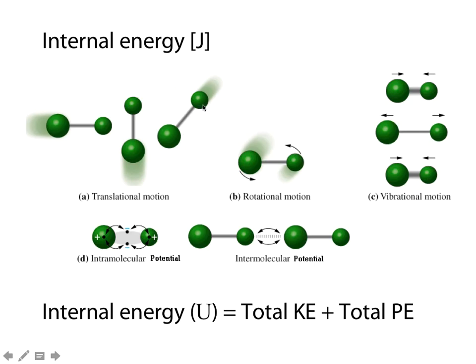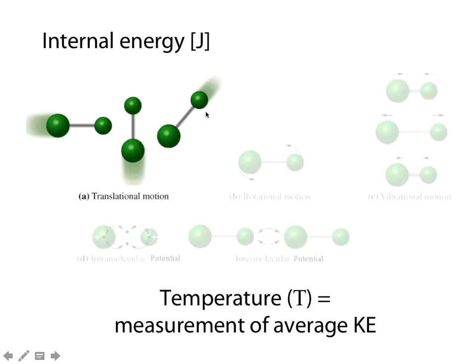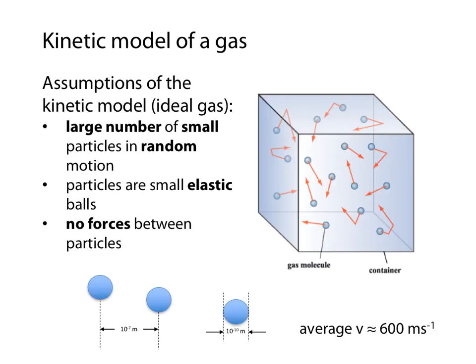So any changes that we make to the kinetic energy, in terms of adding it or subtracting it, will be changes made to the total internal energy. So temperature is a measurement of the average kinetic energy. That's worthwhile remembering. We'll come back to that later. Now, when we're talking about an ideal gas, as I've said, there are certain assumptions that we make.